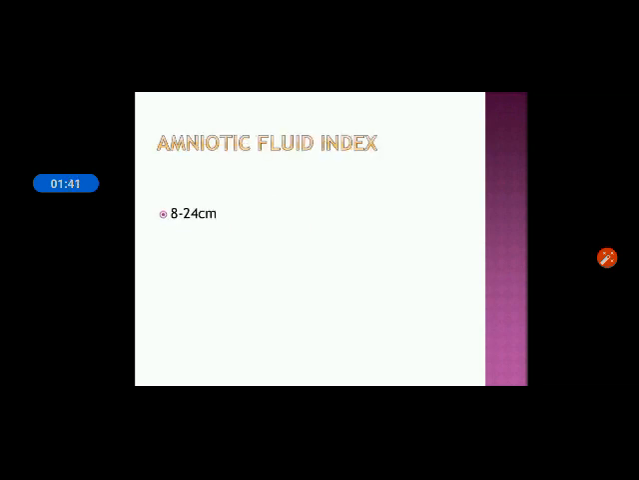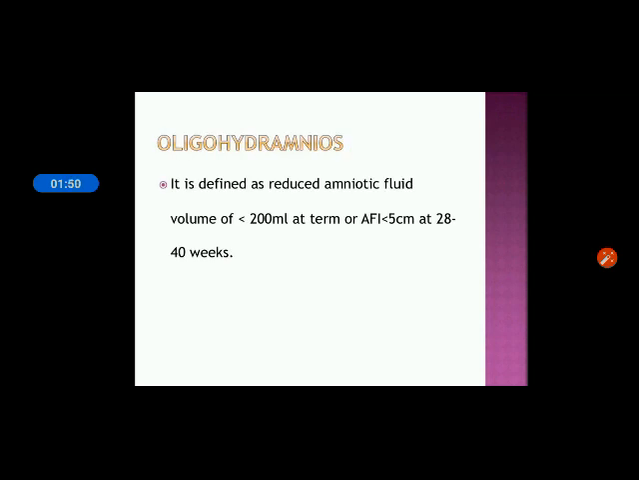Then the amniotic fluid index. The normal amniotic fluid index is between 8 to 24 centimeter, that is the normal range. The next topic is oligohydramnios. It is defined as reduced amniotic fluid volume of less than 200 ml at term, or amniotic fluid index less than 5 centimeter at 28 to 40 weeks of gestation.